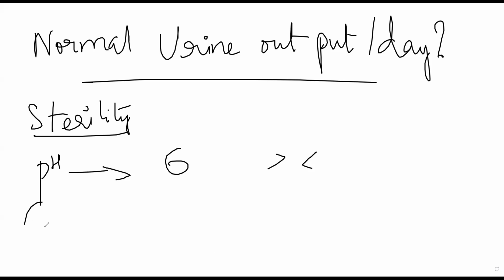Then glucose. Normally, glucose should not be present in your urine. Okay, as I told you in the last class, there is a threshold limit of 180 mg per dl, meaning only if your blood glucose level goes over 180 milligrams per deciliter, you will start seeing glucose in the person's urine. Meaning only in case of abnormality, you will see glucose in the person's urine. Normally, it should not be present.